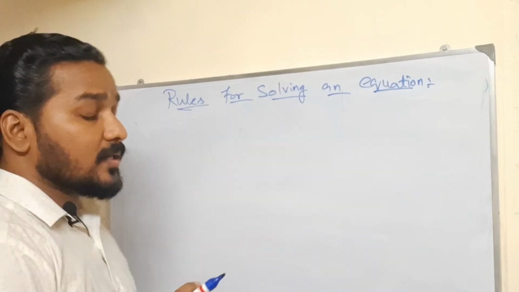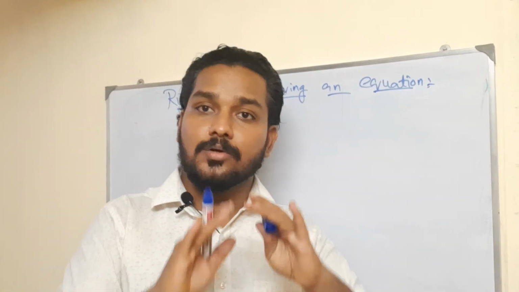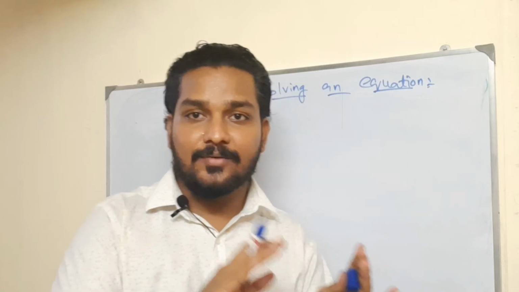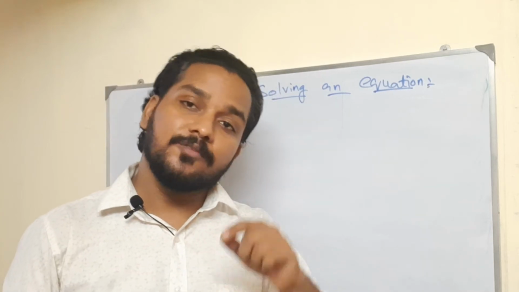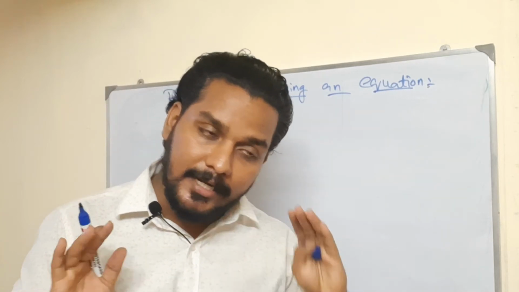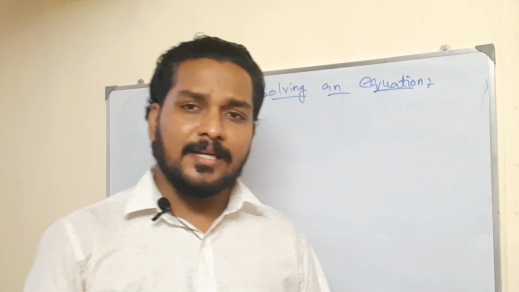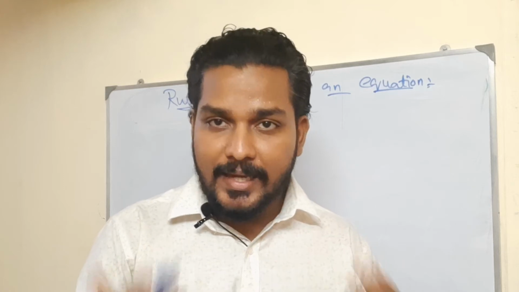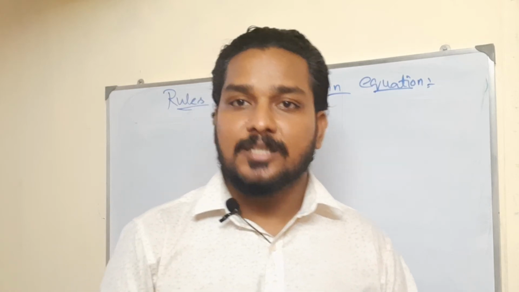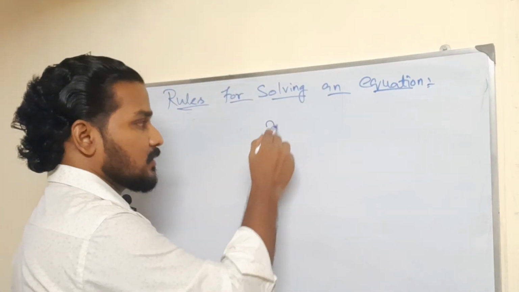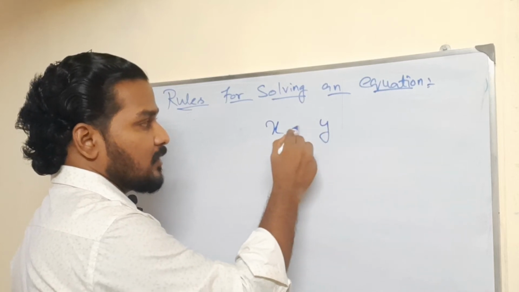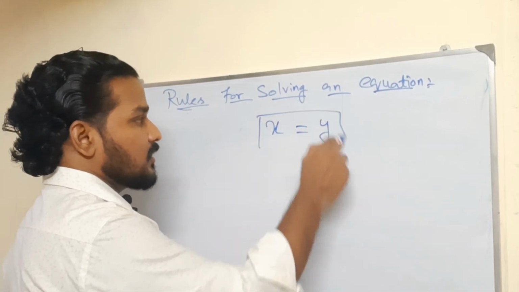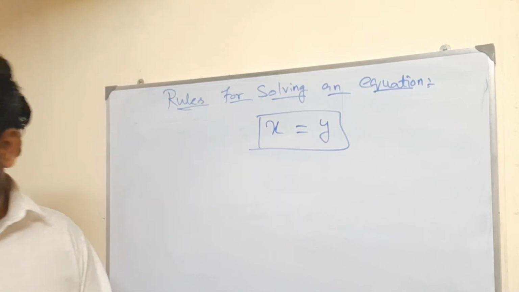What I told you: left hand side should be equal to right hand side. In any problem, they will not give it as it is. We have to make LHS equal to RHS. Suppose your LHS is X, your RHS is Y, and in between we have the equivalence sign. This we have to prove now.